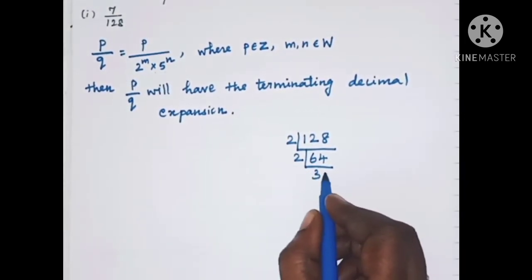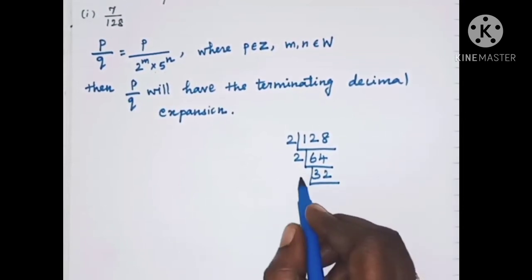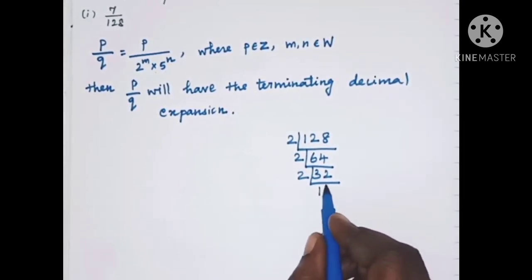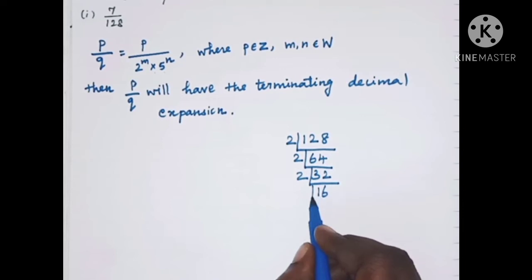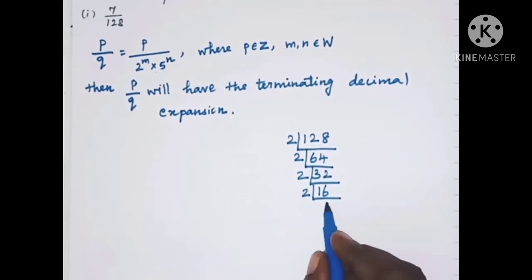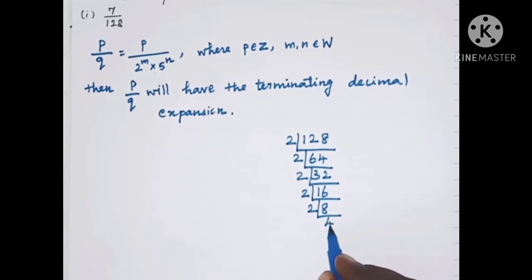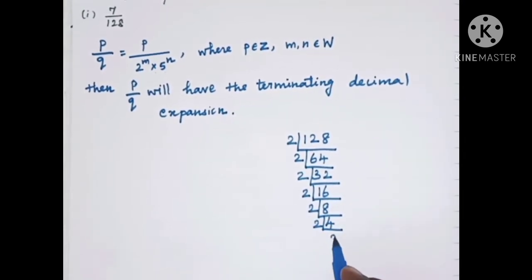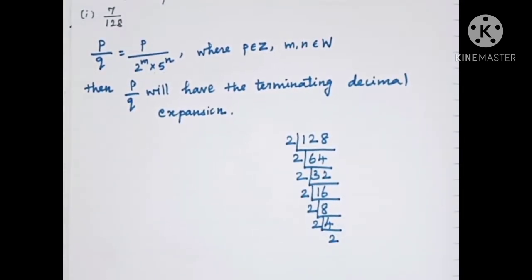3 2s are 6 and 2 2s are 4. Again 2 table, 16 2s are 32. Again 2 table, 8 2s are 16. Again 4 2s are 8. Again 2 2s are 4.